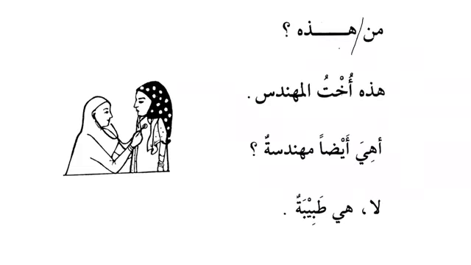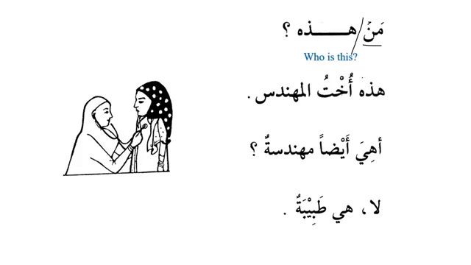Please remember that sometimes the position of subject and predicate can change. What does that mean? That sometimes the predicate can come in the beginning of the sentence, and that will be for a specific reason. And we know that man is used to ask a question. So that's why man has to come in the beginning of the sentence. And after that, we have the subject, hadihi. Man hadihi, who is this?